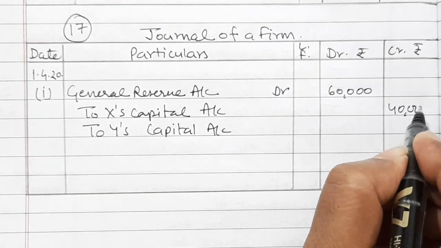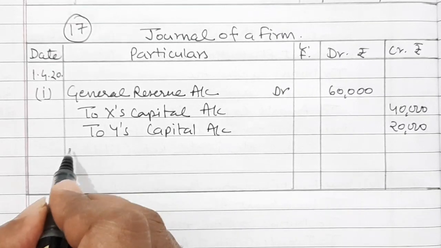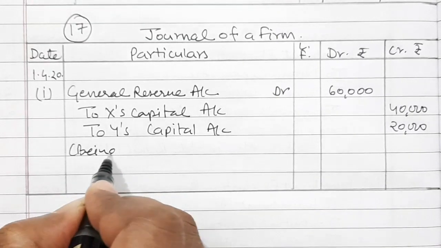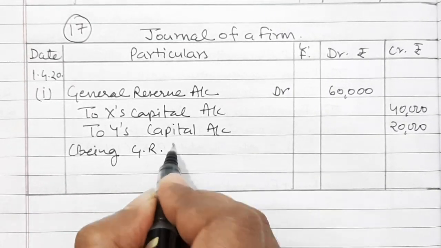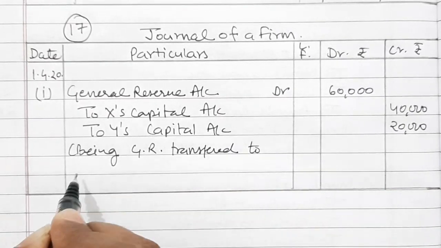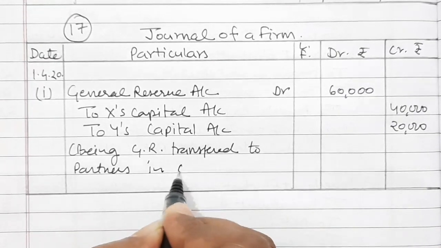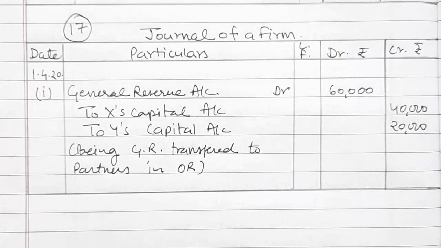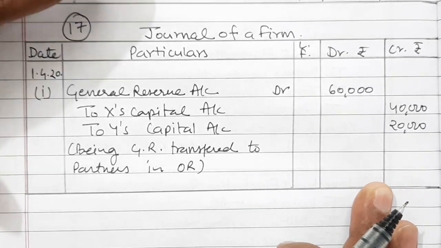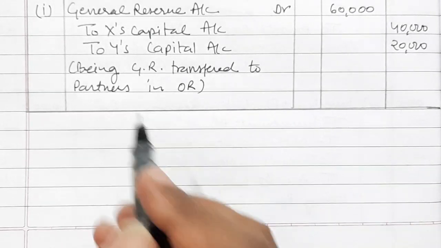So 40,000 will go to X and 20,000 will go to Y, being general reserve transferred to partners in old ratio. Now this is the first case, but for the second case we will have to calculate the gaining and sacrificing ratio. So let us see the solution.